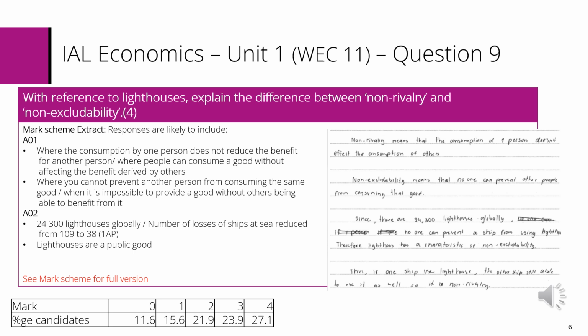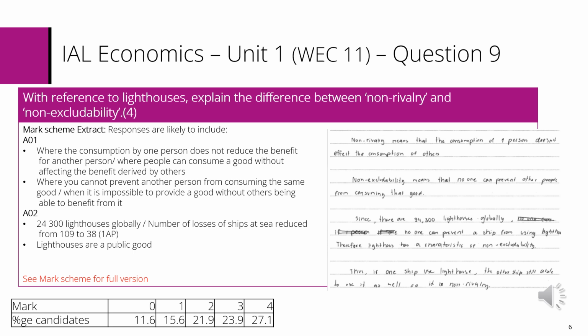This question tested learners' understanding of non-excludability and non-rivalry. It showed that whilst most could identify that this makes good public goods, some struggled to explain the difference between the 2 concepts. Many just said non-excludability is where the product is not excludable. This is just repeating the key word. It's important to use different words to represent the idea of people not being prevented or stopped from accessing a good.